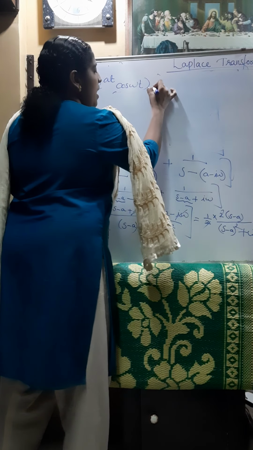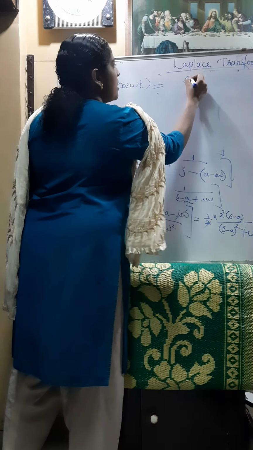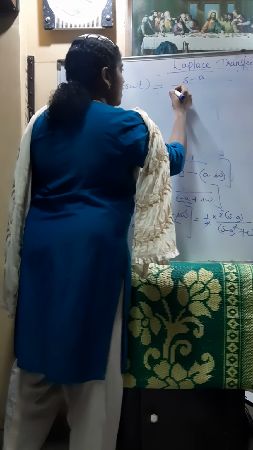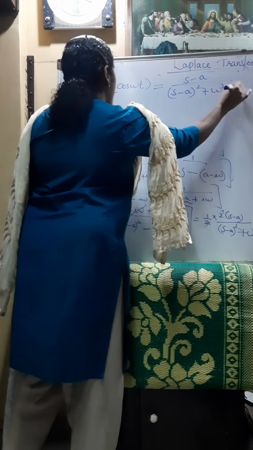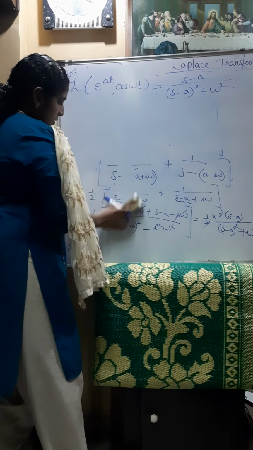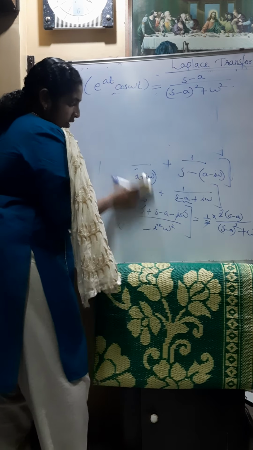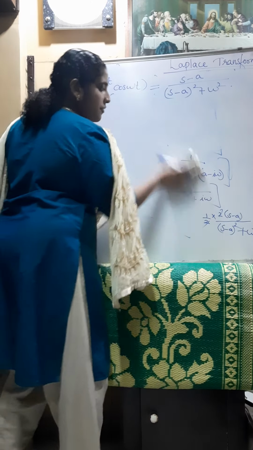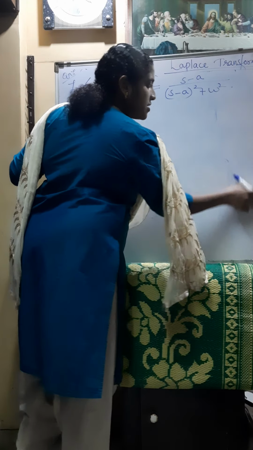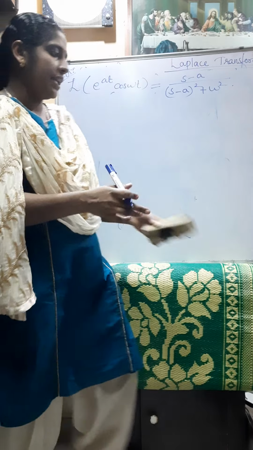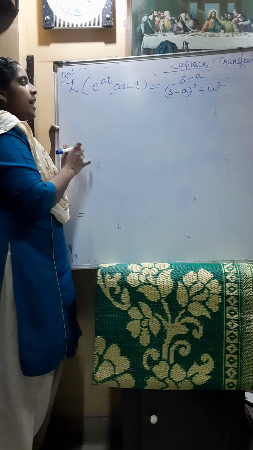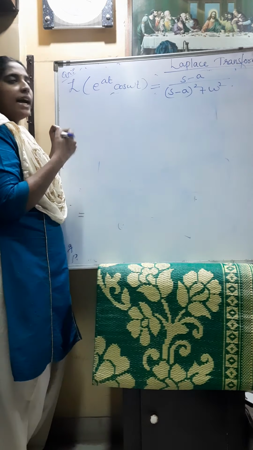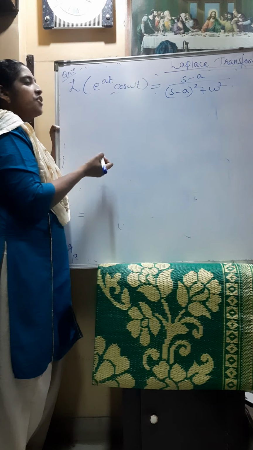So we got the answer as s minus a divided by (s minus a) whole square plus omega square. We reached this by using the basic formula for the Laplace transform, the integration of e raised to minus st f of t dt. Instead of that, we can directly find the answer using the shifting property.